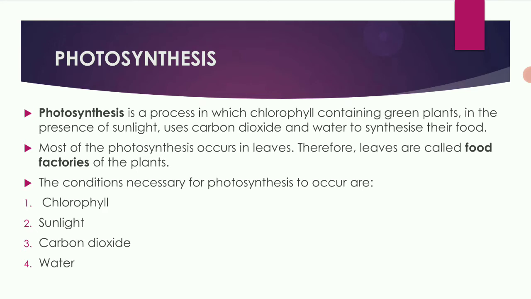Next, what is photosynthesis? Photosynthesis is a process in which chlorophyll containing green plants, in presence of sunlight, use carbon dioxide and water to synthesize their food. So photosynthesis is a process in which the green plants, which contain a green pigment called chlorophyll, use the sunlight, carbon dioxide and water to make the food.